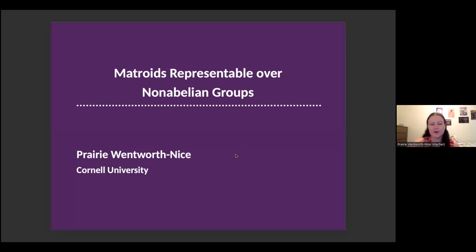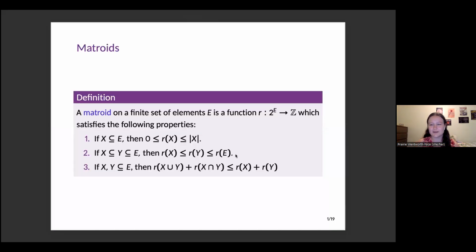So there's a whole number of ways you can define a matroid. I'm going to use this definition today. So this is the rank definition of a matroid, and we're going to say that a matroid on a finite set of elements, which I'm going to call E, is a function from the power set of E to the integers which satisfies these three properties. So this function I'm going to call the rank function. I didn't put that word anywhere on the slide, but I'm going to use it a lot. So that's what I mean when I'm talking about a rank.